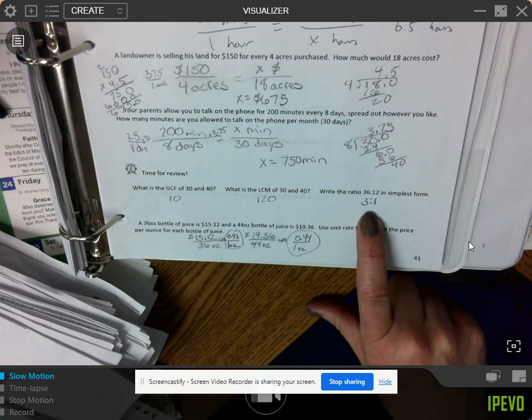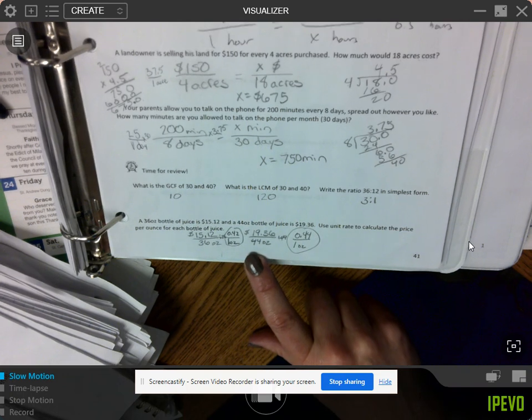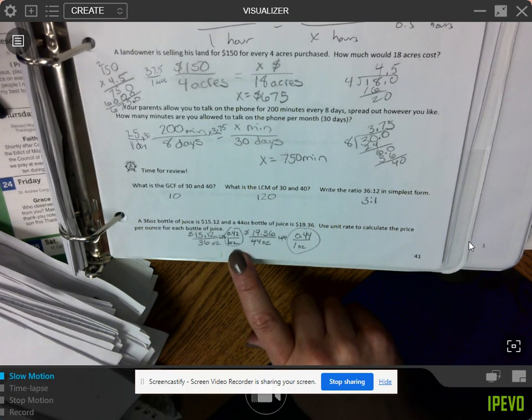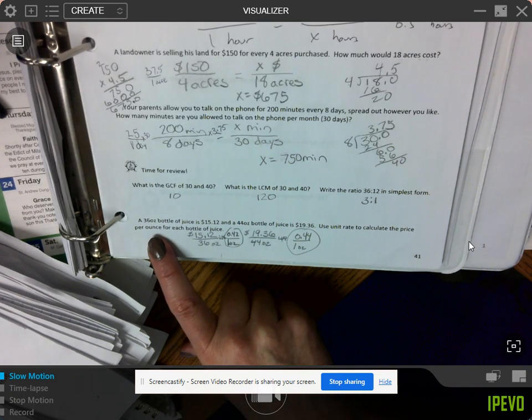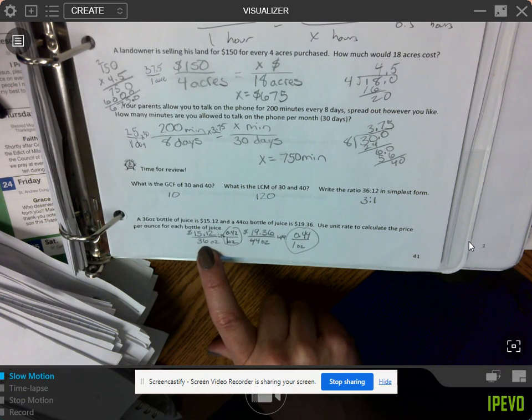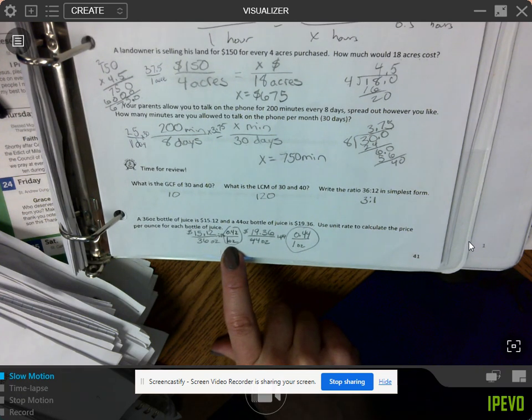Now, if we want to simplify our ratio, we are going to divide it down. We can divide 12 out of both sides. So it would be 3 to 1. And finding that unit rate per ounce. We want to go from 36 ounces down to 1 ounce. So we are dividing by 36.